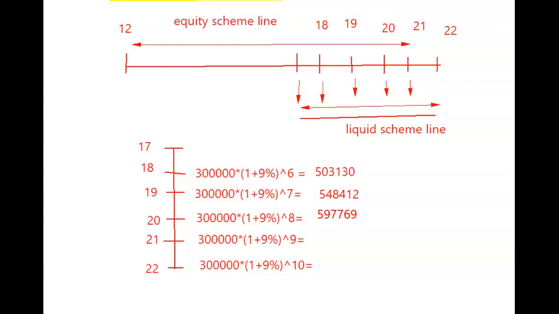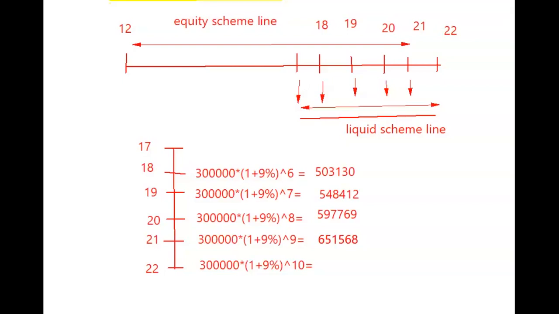The next values are 597,769, then 651,568, and then 710,209. So these are all the amounts which he has to pay to the college as fees.